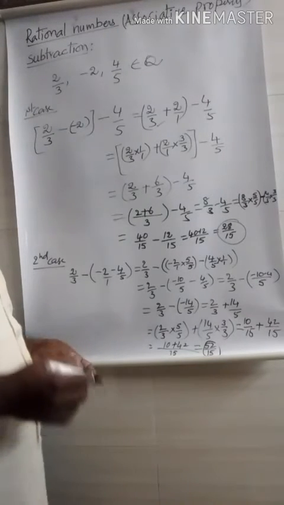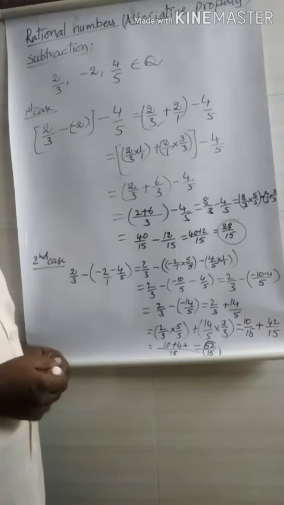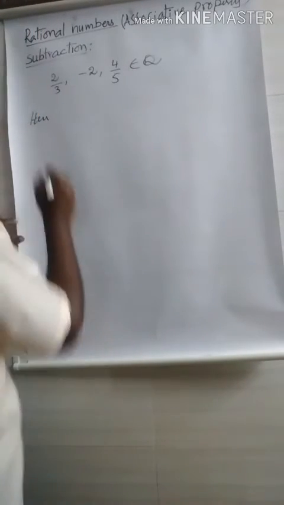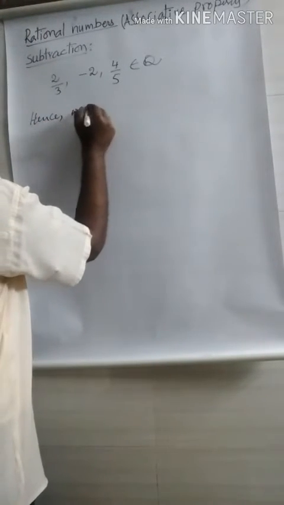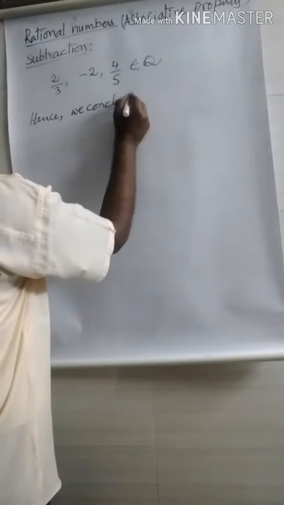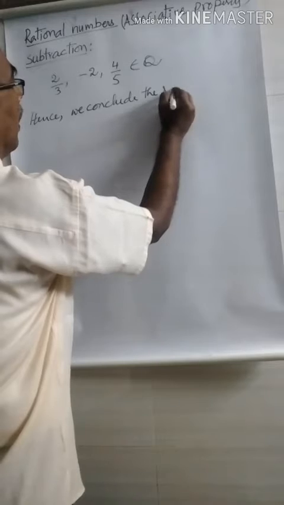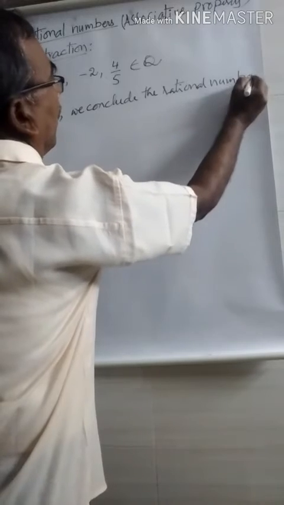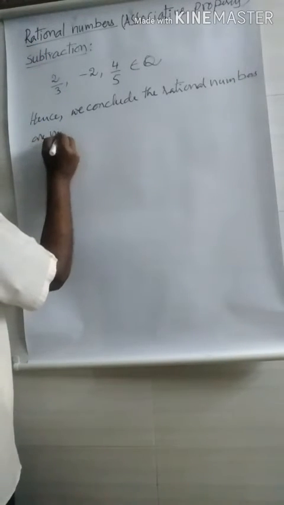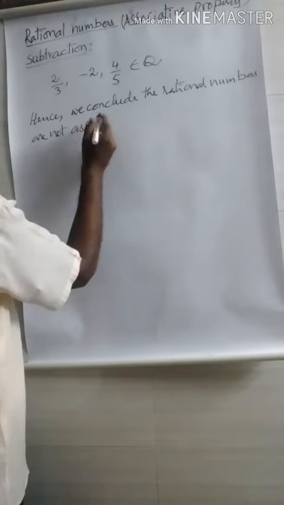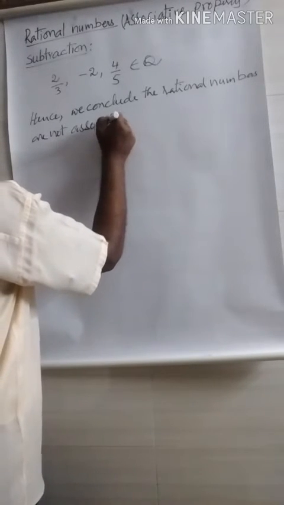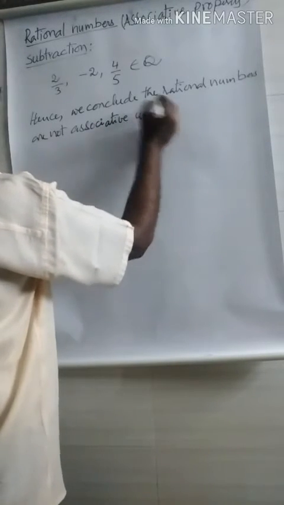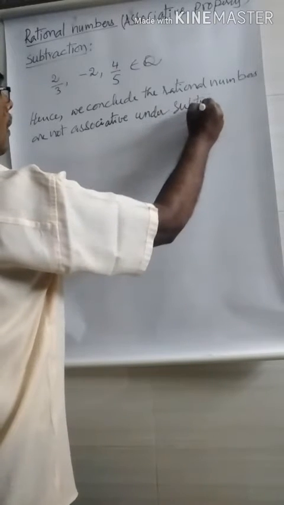For any three rational numbers A, B, C belongs to Q. Hence, we conclude the rational numbers are not associative under subtraction.